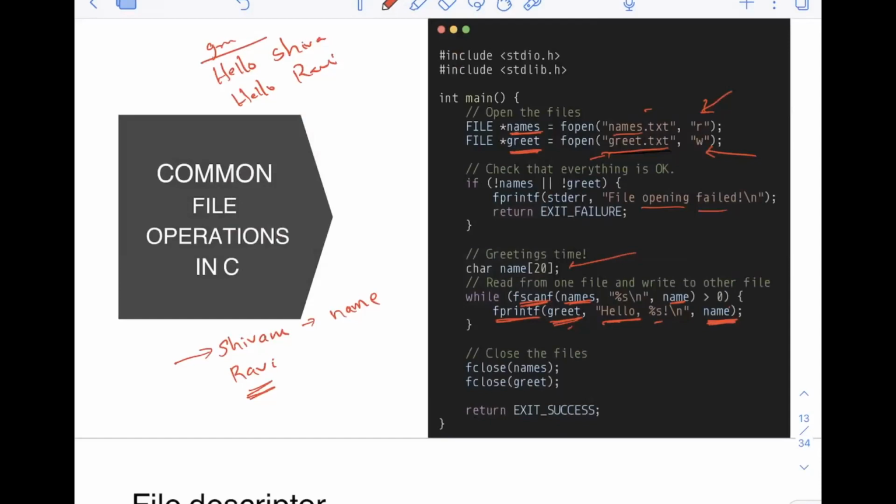So we close both of these files with the fclose function. We have closed both of these files. Here are some of the basic operations of what you can do in the C programming language.